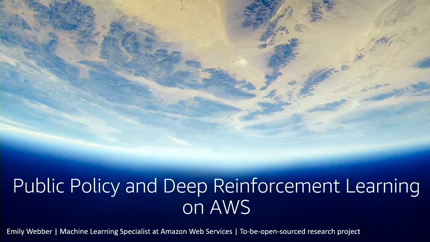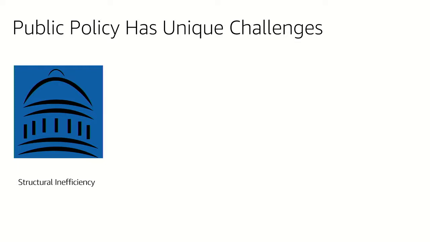So public policy has unique challenges. Let's understand what these are. First, in public policy, we understand that there's structural inefficiency, right? Particularly in the United States, where the branches of government are actually designed to slow down decision-making, right? This was a core feature of some of the early days of the US Constitution, right?